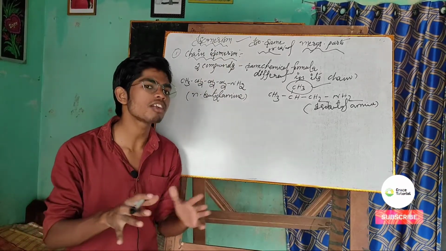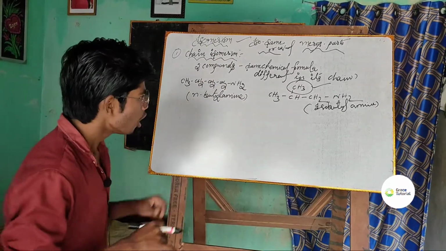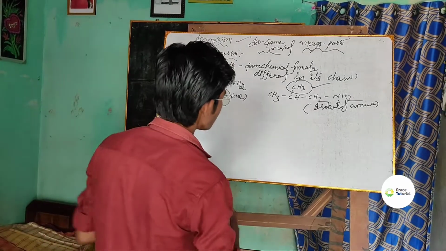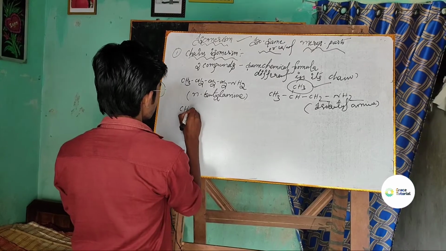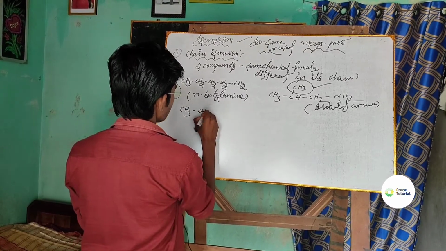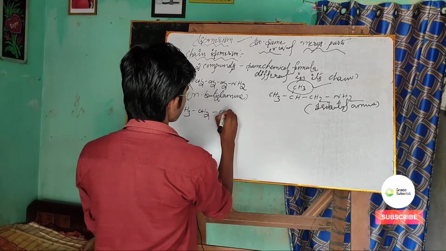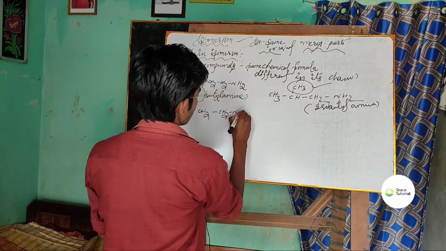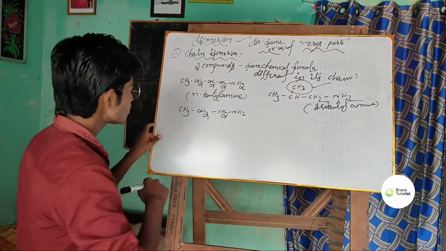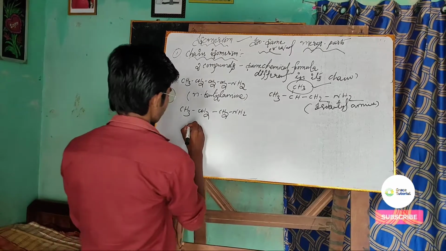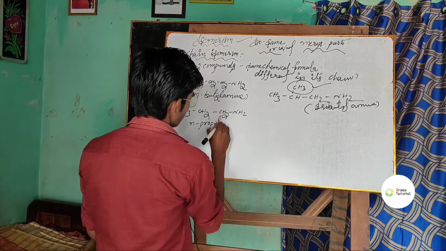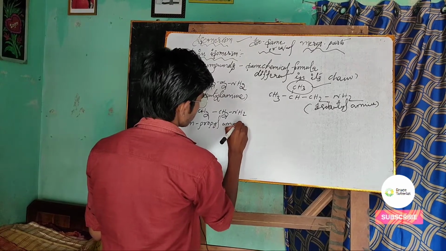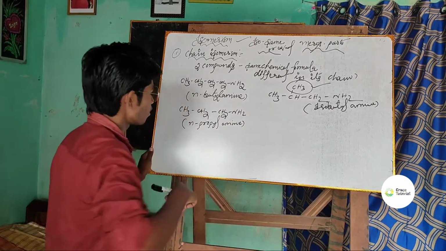I think the chain isomerism is very clear for you. Well, let me give you a short example. Suppose CH3, CH2, CH2, NH2. This is N-propylamine.